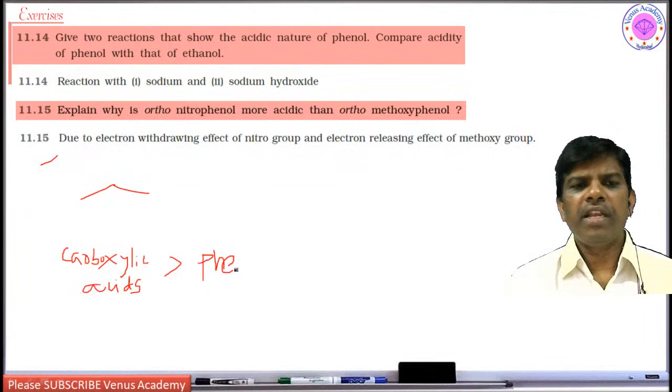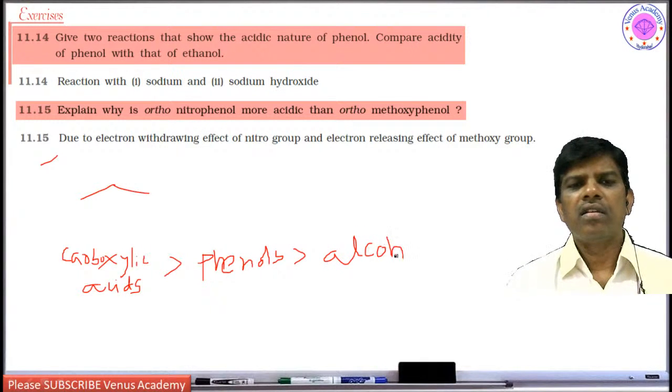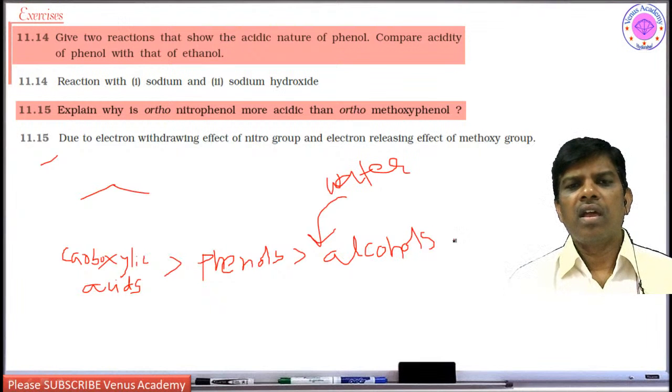I have been repeating this. Phenols, then follows alcohols. So in between these two, alcohols and phenols, water will come, students. So water is more acidic than alcohols. Then alkynes.